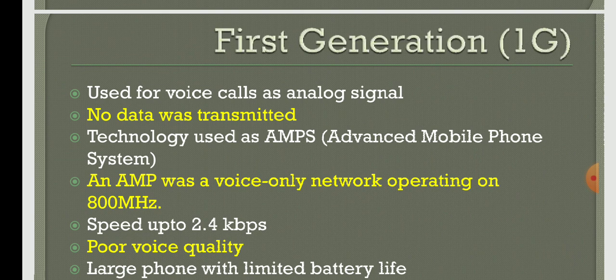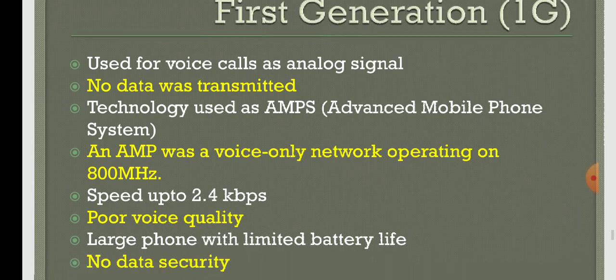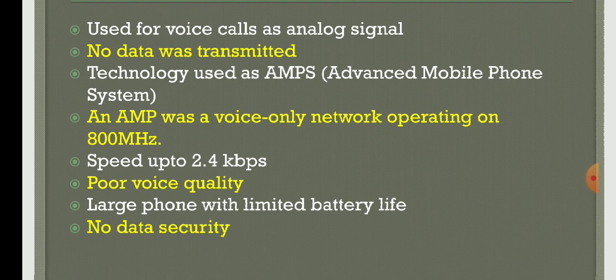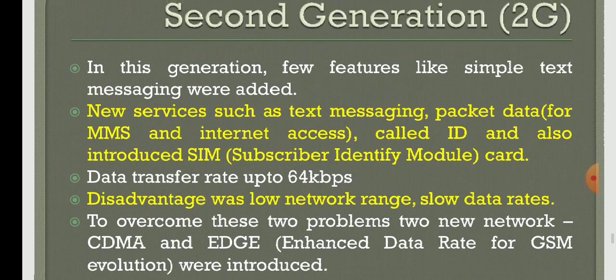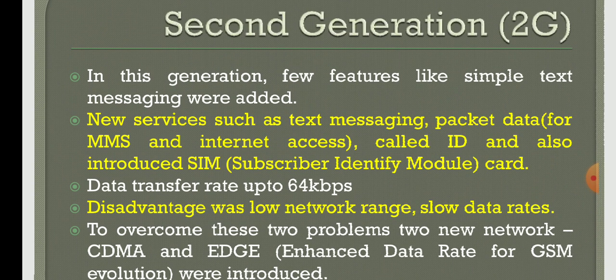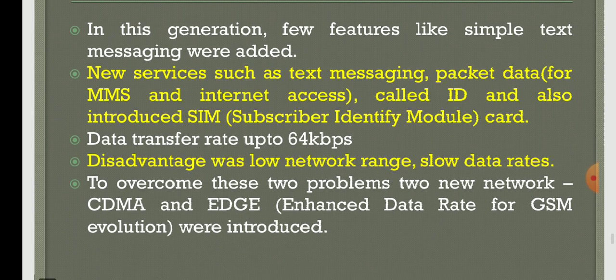And then the technology used in this is AMPS, advanced mobile phone system. The speed will be 2.4 kbps, poor voice quality, no data security. In second generation, it will be supporting simple text, as well as MMS and internet access. And then the SIM card, subscriber identity module, was also introduced in the second generation only. The data transfer rate will be 64 kbps.